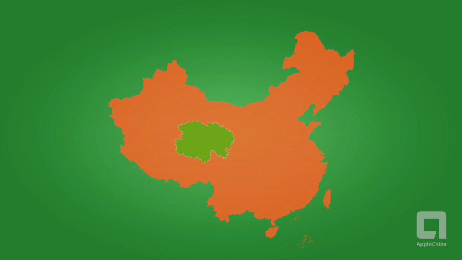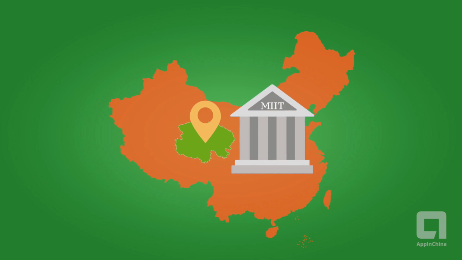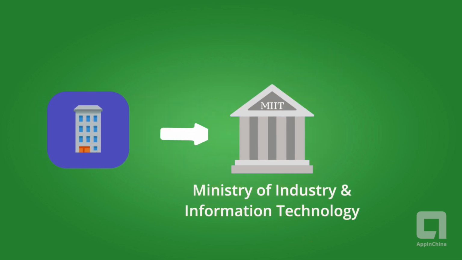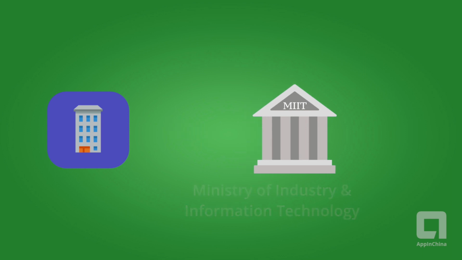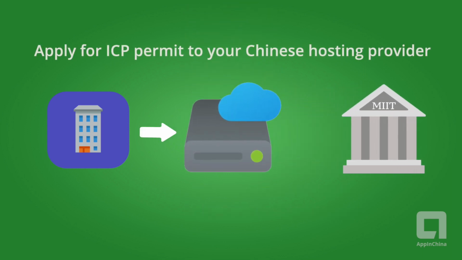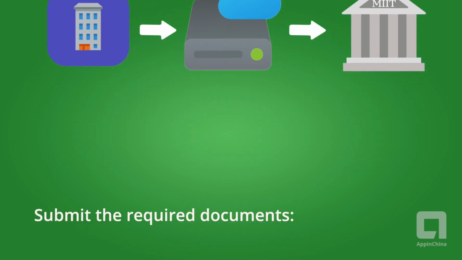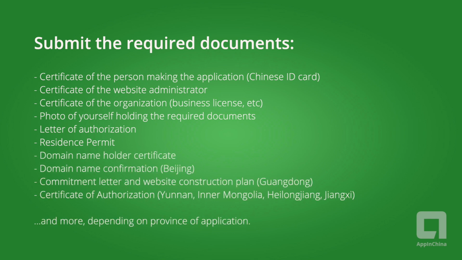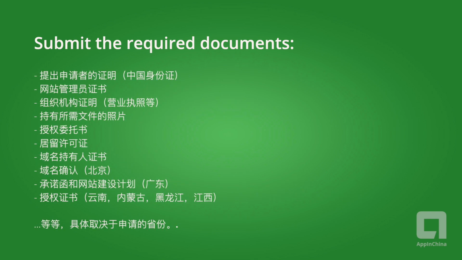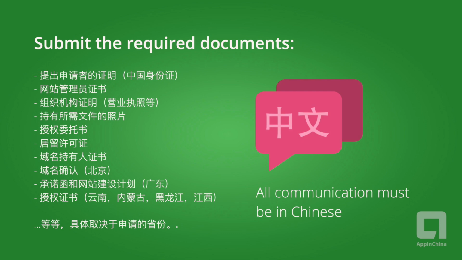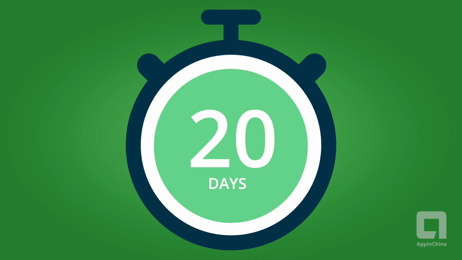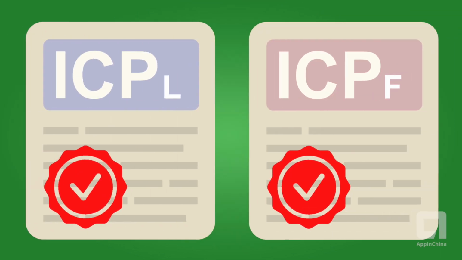ICP permits are issued at the provincial level, at the office of the MIIT in the province your business is located. But you don't apply directly to MIIT. Instead, your business applies through your hosting provider, which applies to MIIT on your behalf. Just gather the necessary materials and submit them to your hosting provider. Keep in mind, the materials and all communication must be in Chinese and will vary from province to province. Once submitted, it takes an average of 20 business days to receive your ICP license or ICP filing.